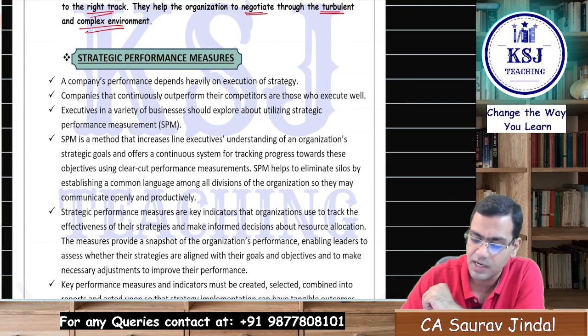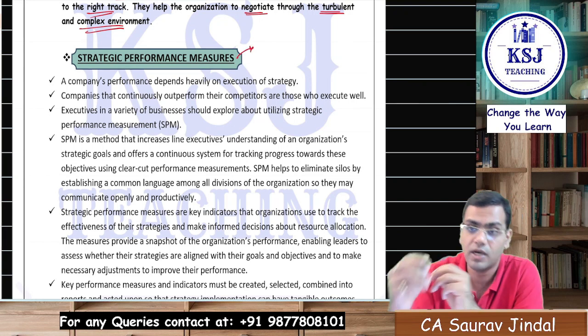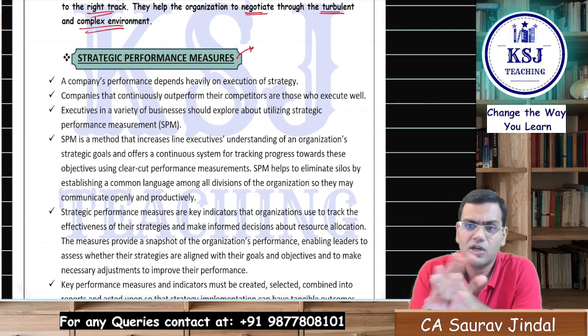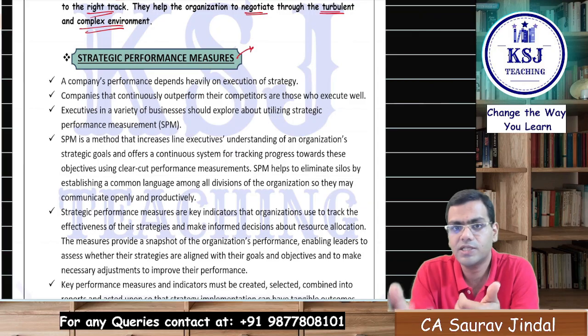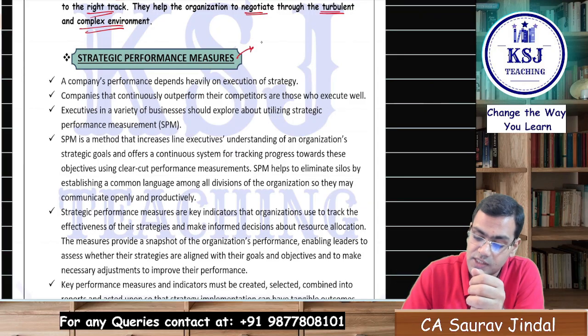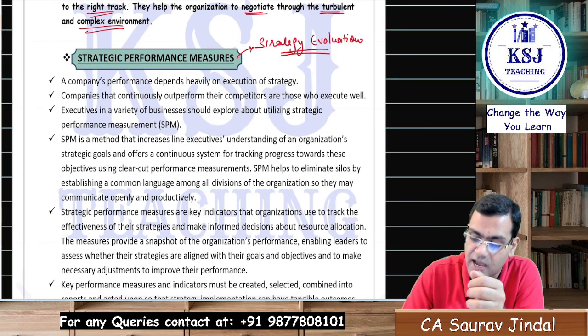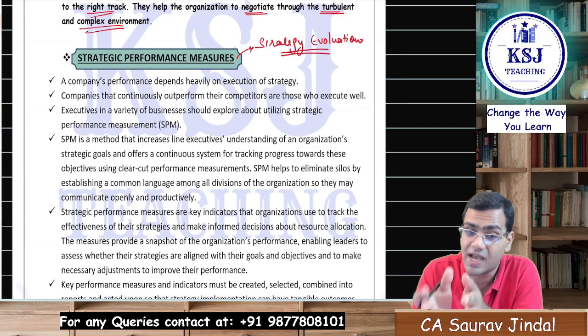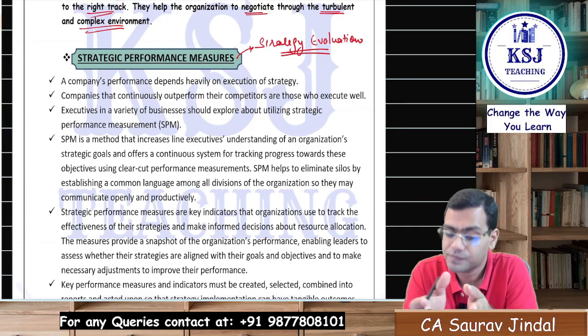Now this particular thing is related to what? That once you have implemented the strategies, your job is done, or something else needs to be done. Sir, once you have implemented the strategies, it's time for the strategy evaluation. Strategy evaluation tells us whether the implementation is in the right direction and whether we are achieving the desired results or not, right?